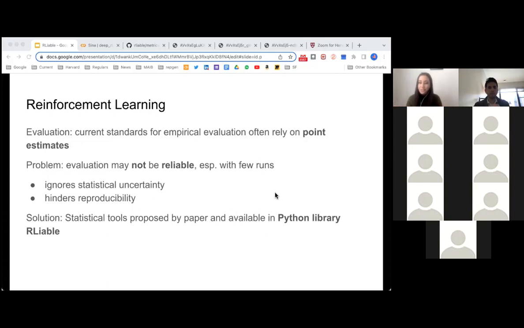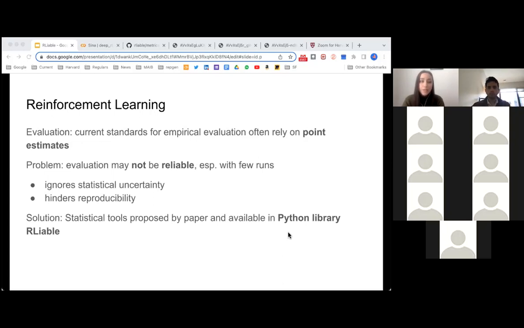Theoretically, that's true. That's just not computationally feasible. The reason we have fewer runs is that it's often computationally prohibitive to go above a certain number of runs, because you would run hundreds and thousands of days if you do it on the 200 million frames Atari with like 50 games or so. So that's not feasible to do.